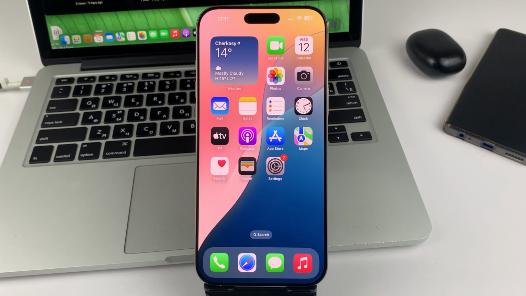In this video, I will show you and also tell you how you can change the alarm ringtone on iPhone 16.